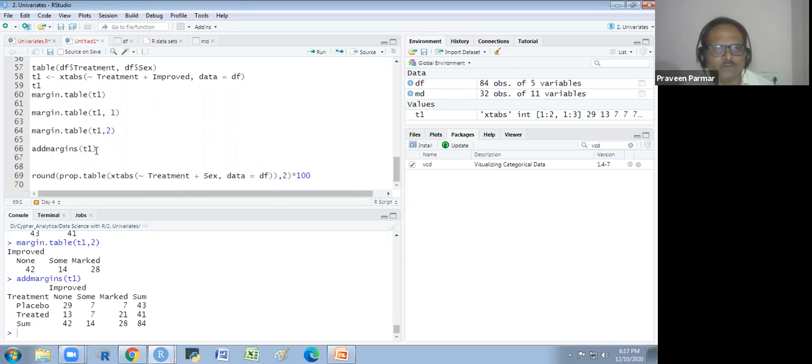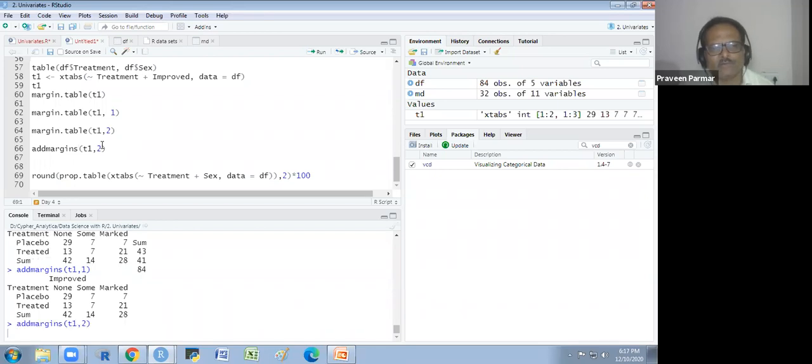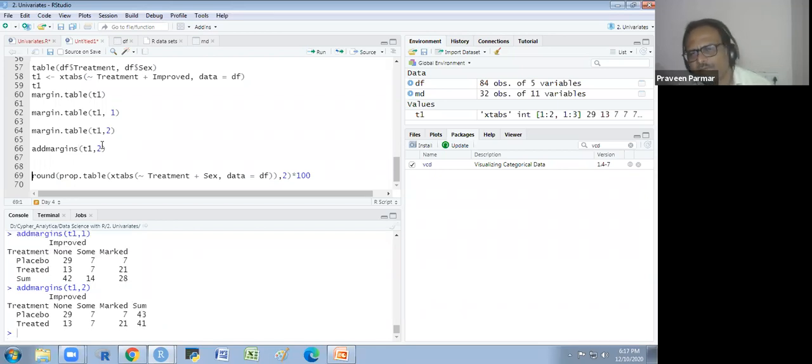If I want only a one-sided total, I could use 1, so I will get the column sum here. And if I use 2, then I will get the sum in this way. So that is addmargins we could use.